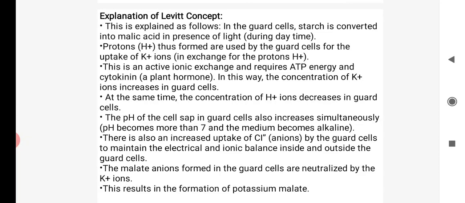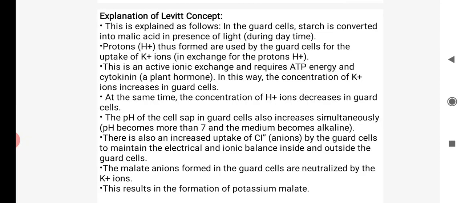In a guard cell, starch is converted into malic acid in the presence of light. Protons, H plus, are formed and used by the guard cell for the uptake of K plus ion, and this active ion exchange requires ATP and cytokinin. In this way, the concentration of K plus ion increases in a guard cell.